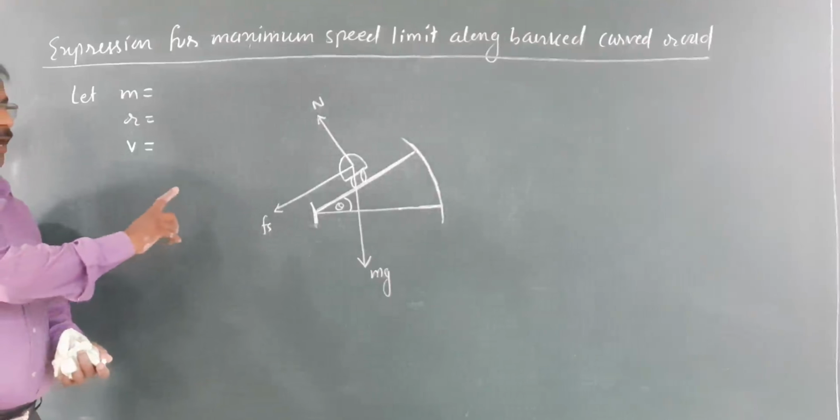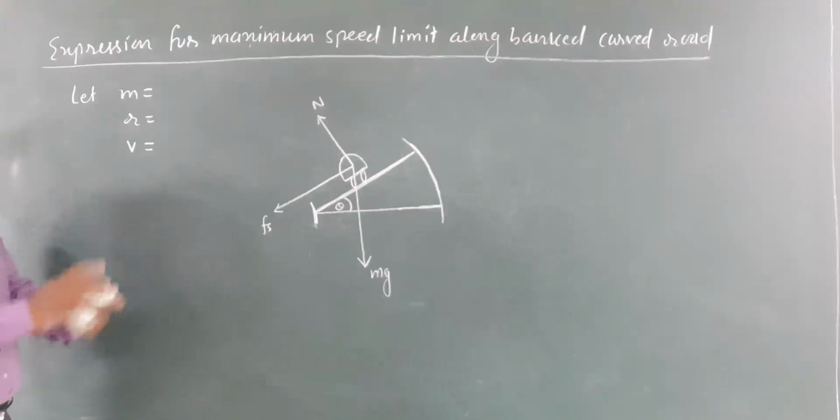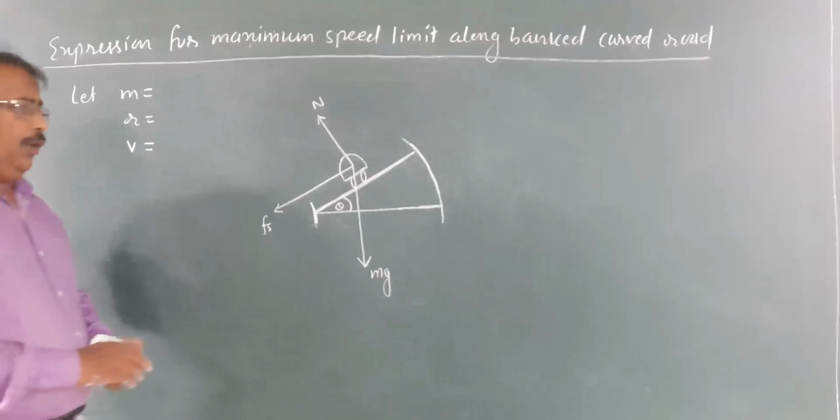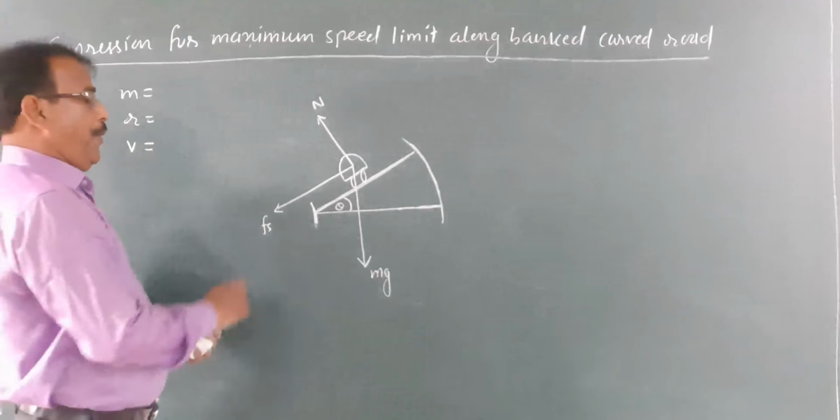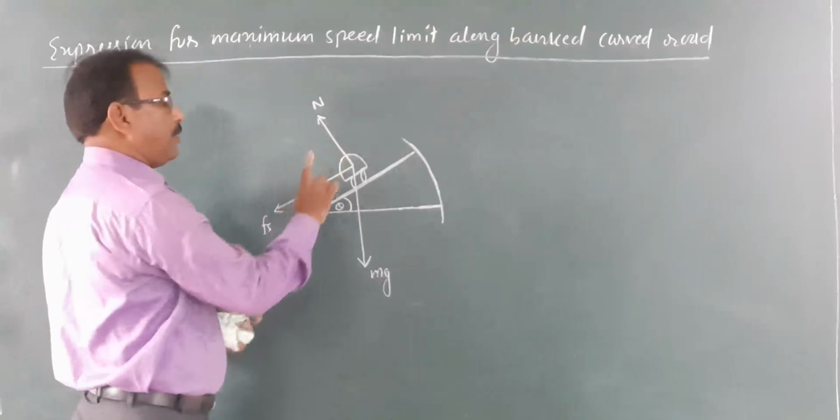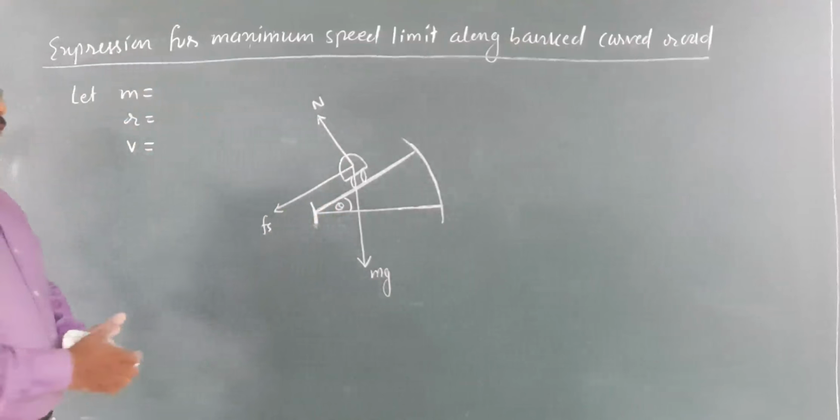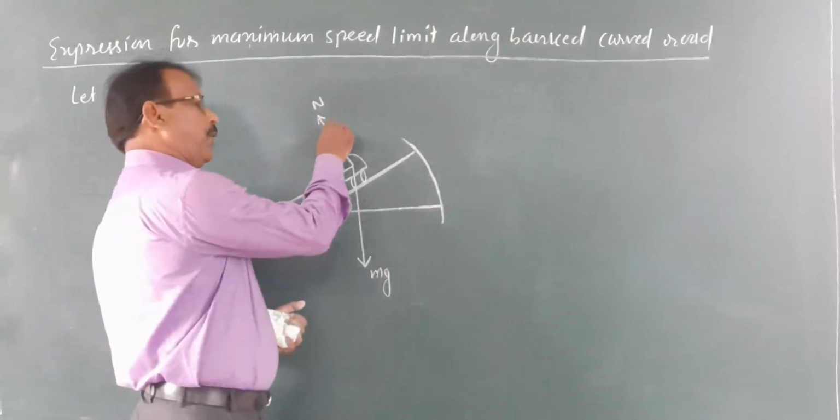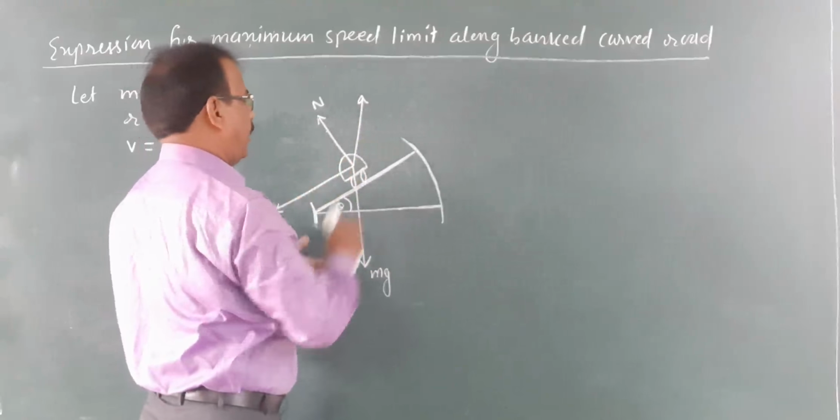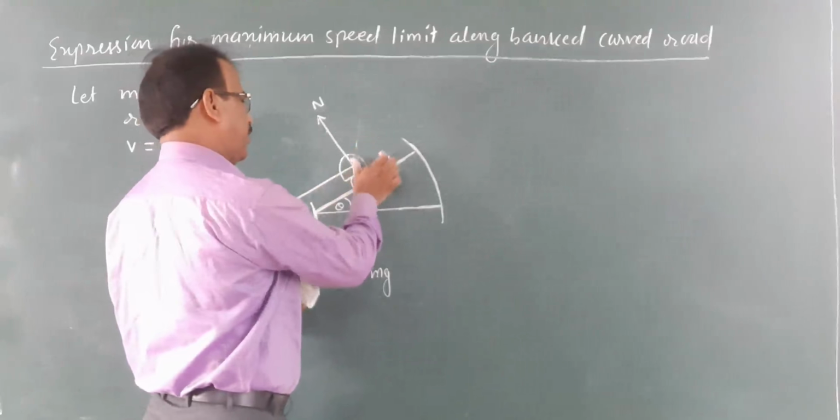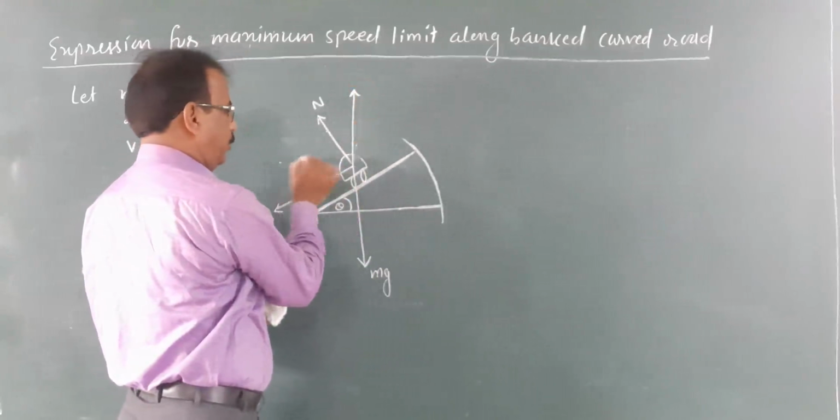Frictional force acts in this direction. These three forces act on that vehicle. To find the maximum speed limit for this vehicle, resolve these two forces into their rectangular components. That means take two components for this normal reaction, one in this direction and the second perpendicular to this.